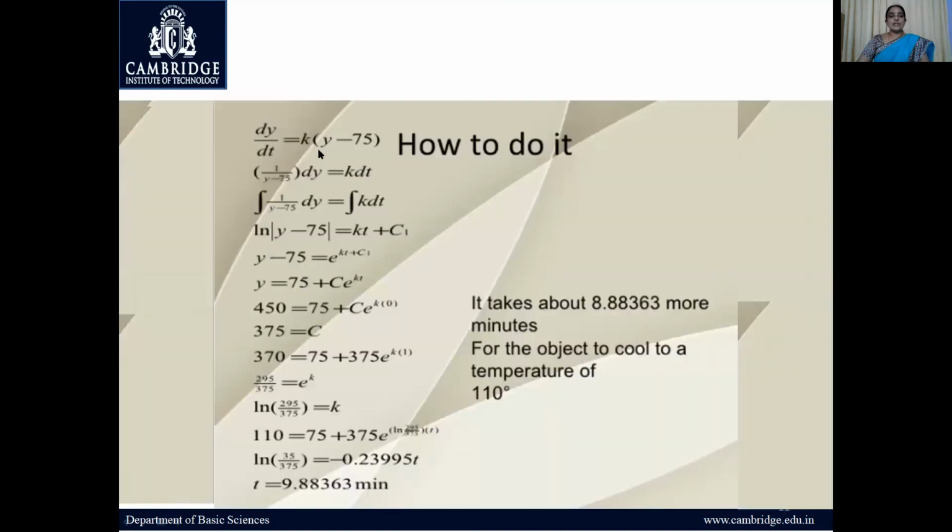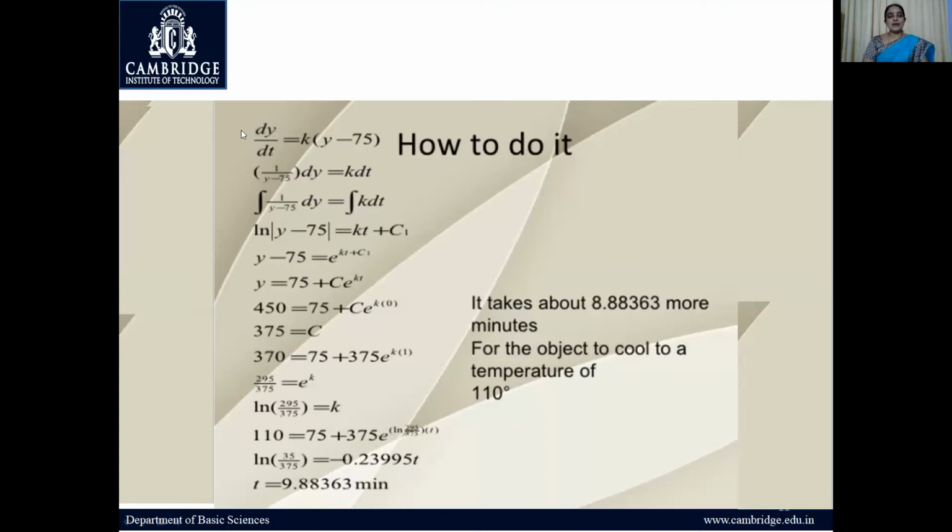Now we can solve this differential equation. This is the differential equation for this pizza. Y represents the temperature and t represents the time. So this is the rate of change of temperature. The temperature of what? The pizza, what you're going to eat.